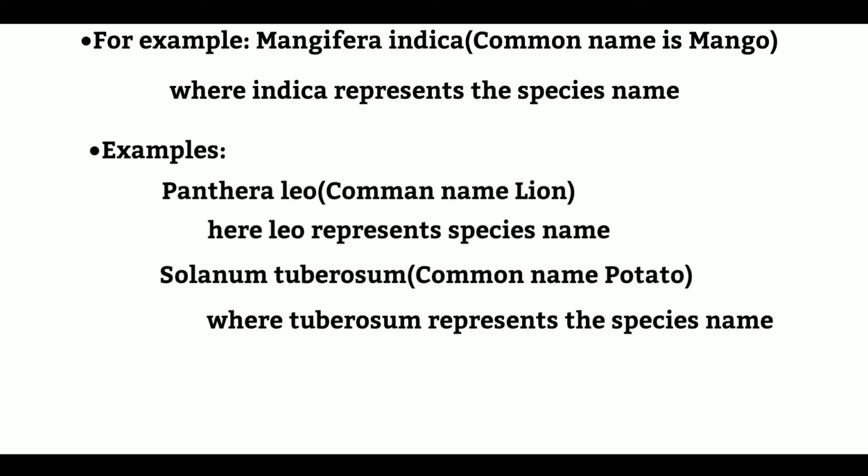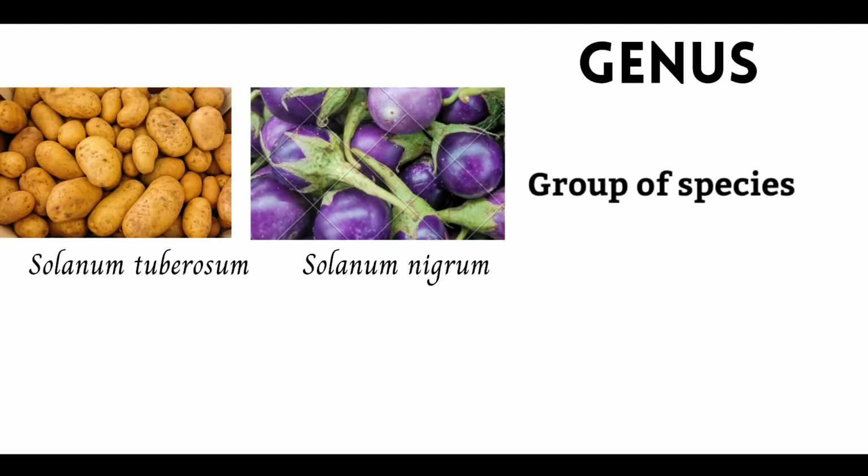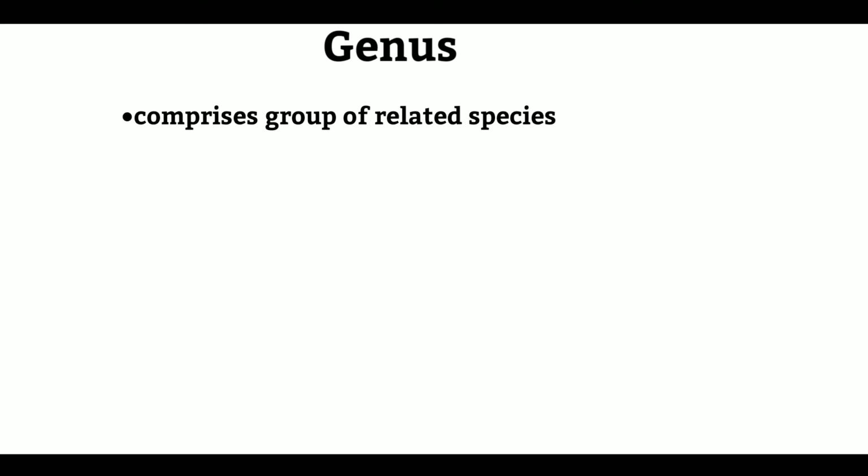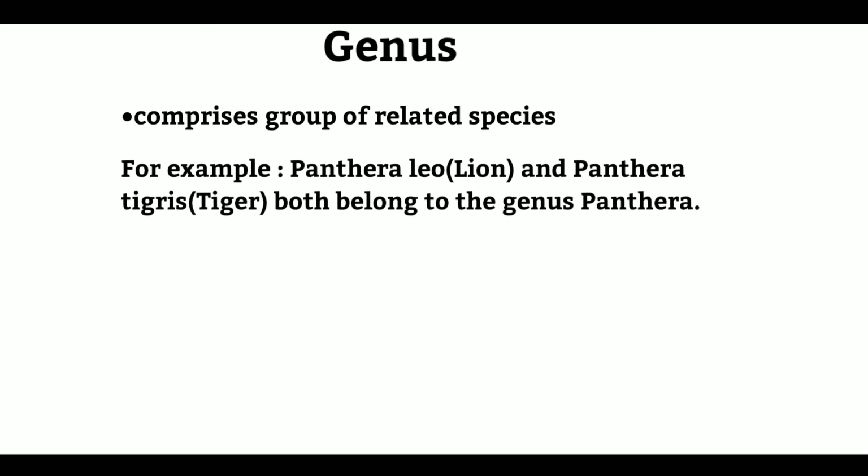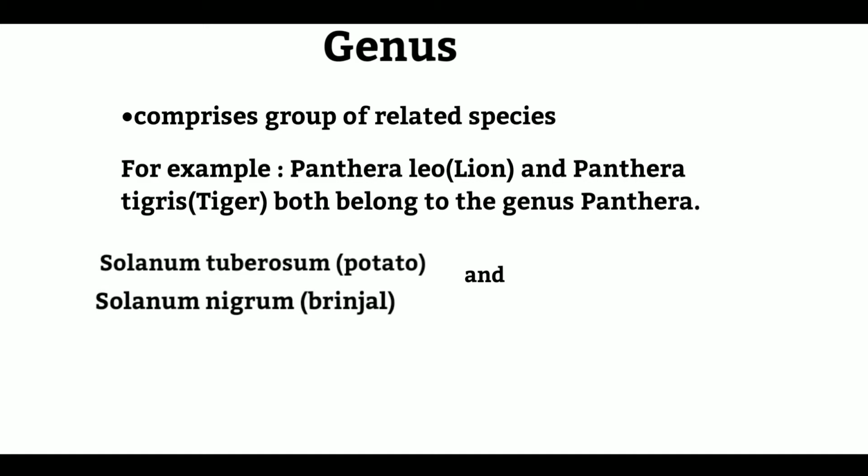Now, second taxonomic category is genus. Genus comprises a group of related species, or species together is known as genus. For example, Panthera leo, which is lion, and Panthera tigris, which is tiger, both belong to genus Panthera. And Solanum tuberosum, potato, and Solanum nigrum, brinjal, belong to the genus Solanum.